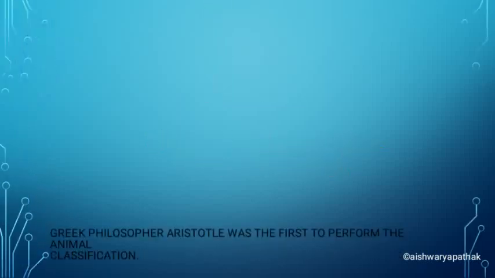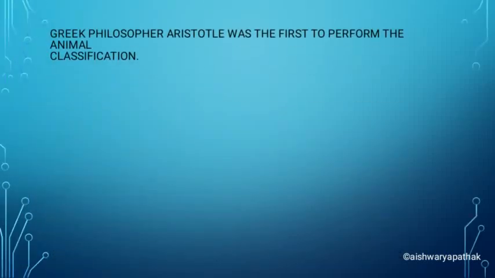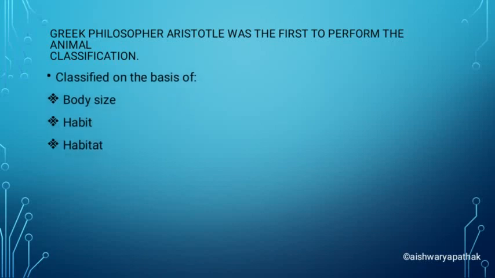So here the Greek philosopher Aristotle was the first to perform the animal classification. He was the first scientist, or you can say philosopher, to perform the animal classification. Okay students, so on the basis of what did he classify the animals? He classified on the basis of body size, habit, habitat, nutrition, body structure, etc. So he classified on the basis of these criteria.